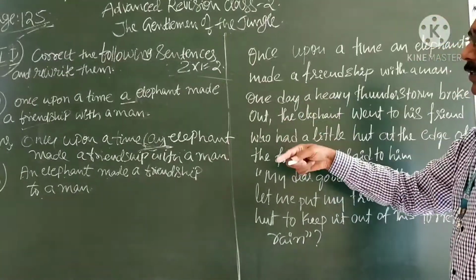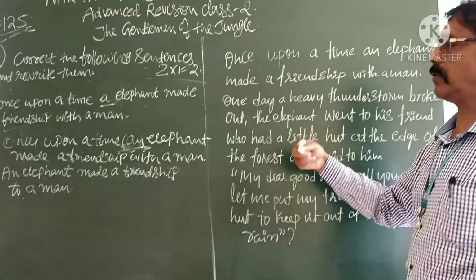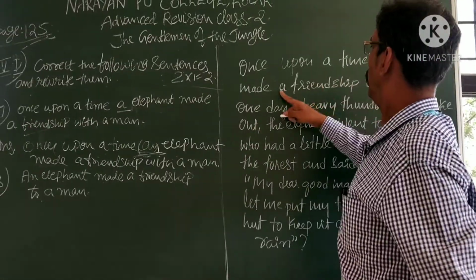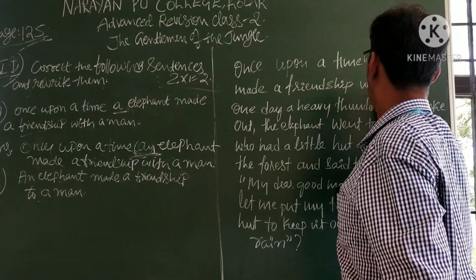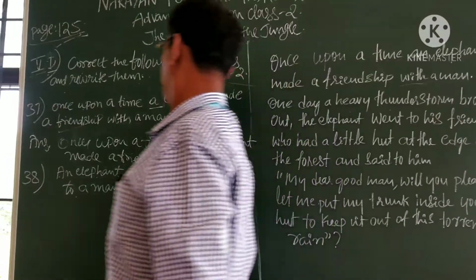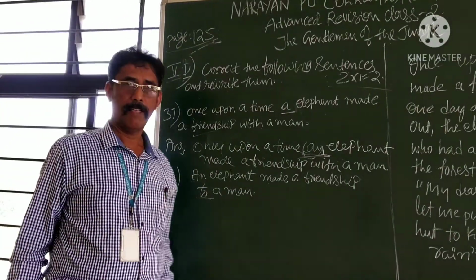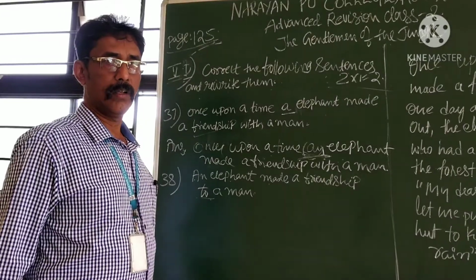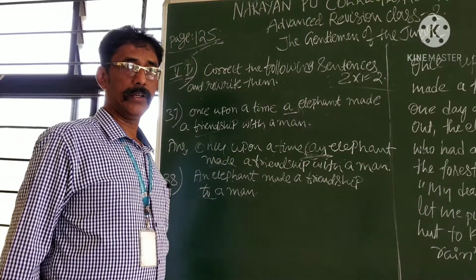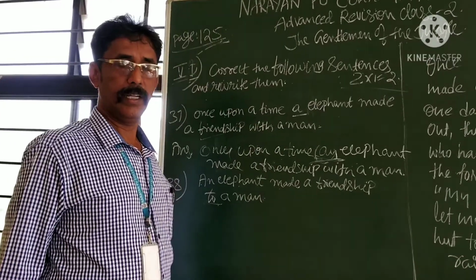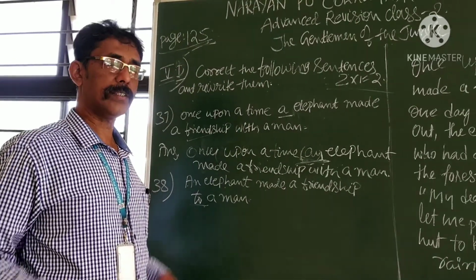We can do shorter sentences also. An elephant made a friendship. An elephant made a friendship with a man. Here it is given "to a man." It is one. Now tell me, my dear students, whatever English we have learned till 10th standard, it can't stand here. It cannot survive here.